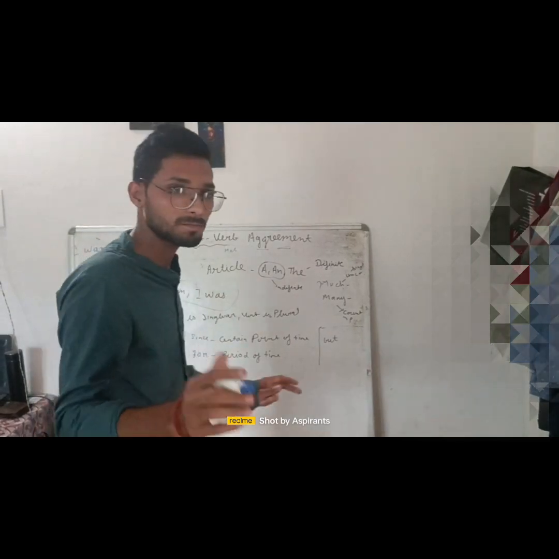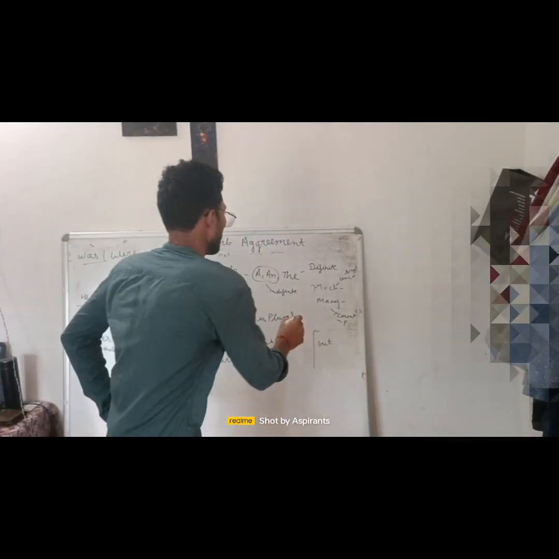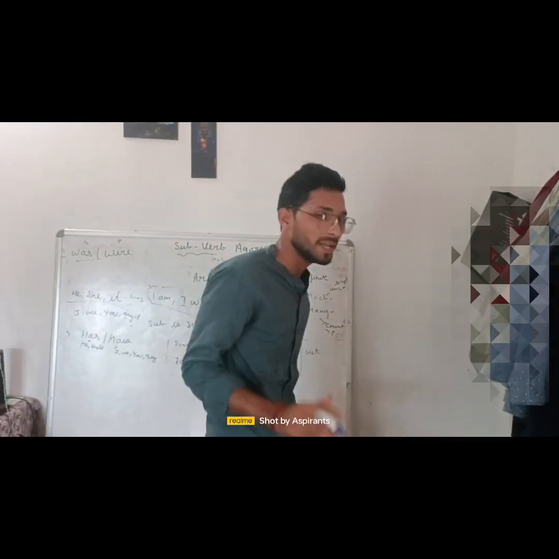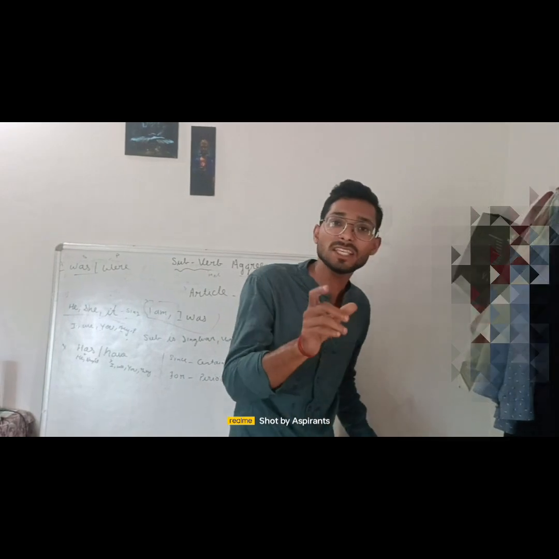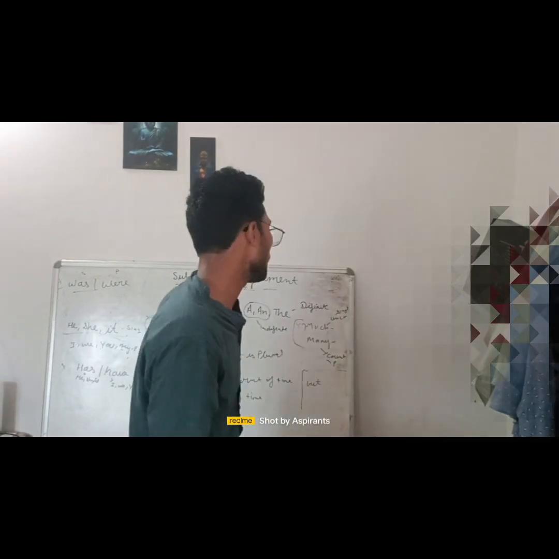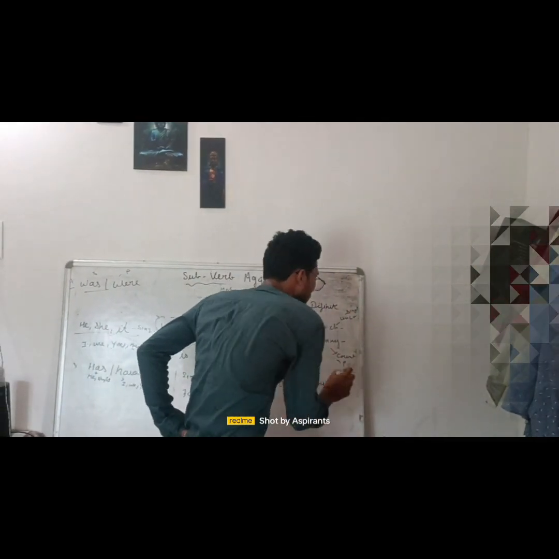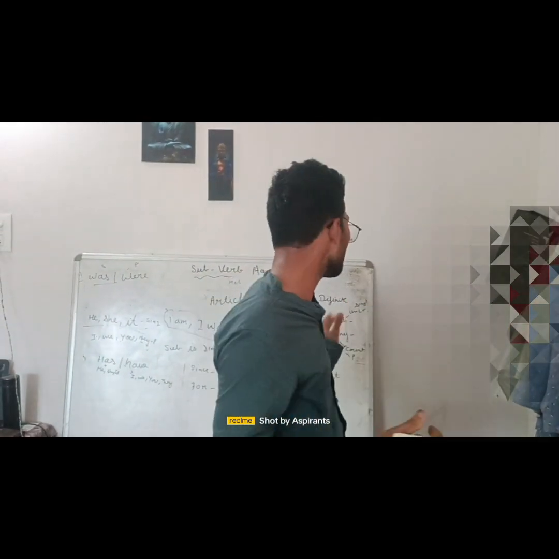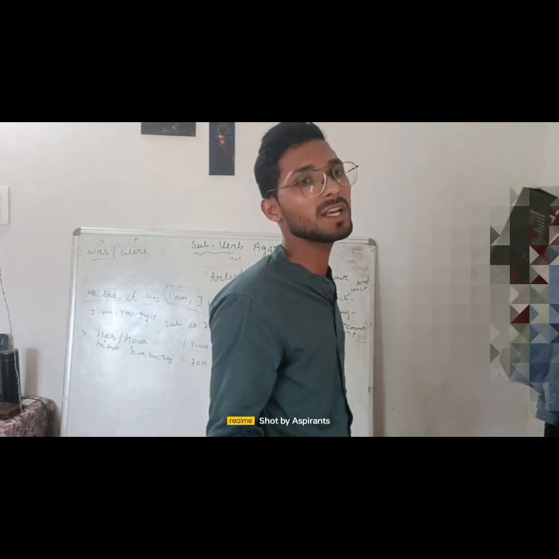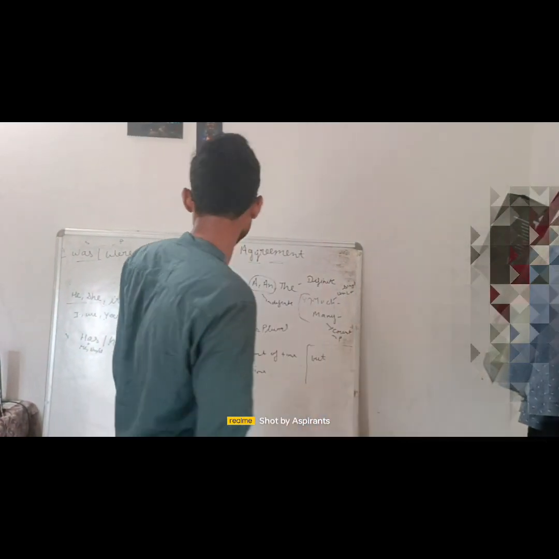Now a very common point, much and many. Many is a countable noun. We can count it, and many is always in plural form. Whenever you are doing subject verb agreement in a sentence, always keep in mind that many is plural, we can count it. Much is uncountable and it's always singular.